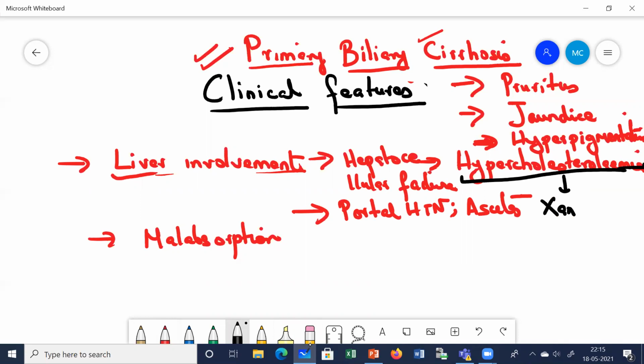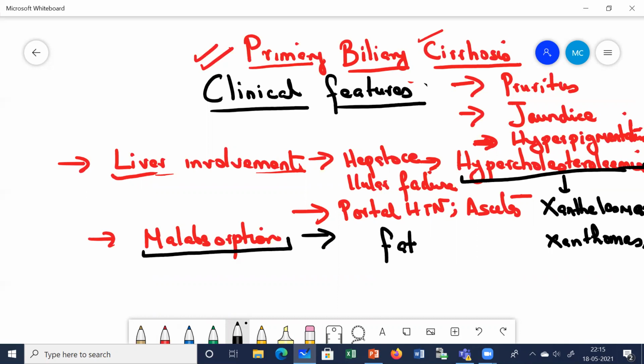What are xanthelasma and xanthomas? Where do you see them? Xanthelasma is mainly seen around the eyes, and xanthomas are mainly seen around the tendons, elbows, knees. Then malabsorption. Why does malabsorption occur? Remember, the bile in the intestine is mainly responsible for the absorption of fats, isn't it? So here there will be malabsorption of fat because now the bile is not flowing to the intestine, which is going to cause steatorrhea and diarrhea due to malabsorption of fat.